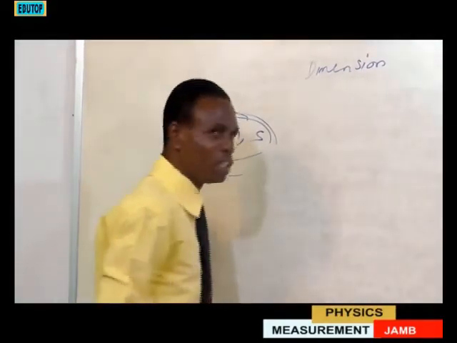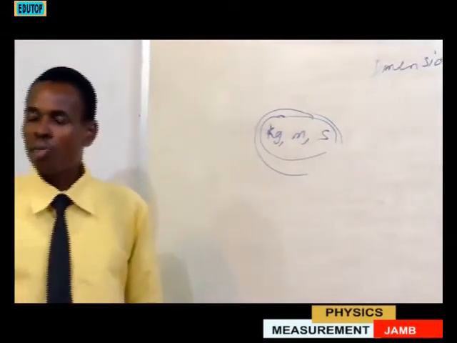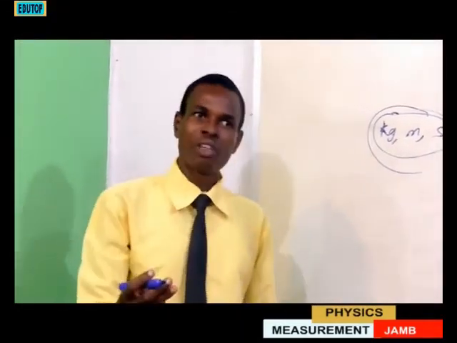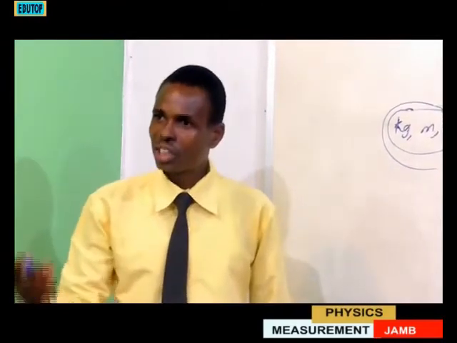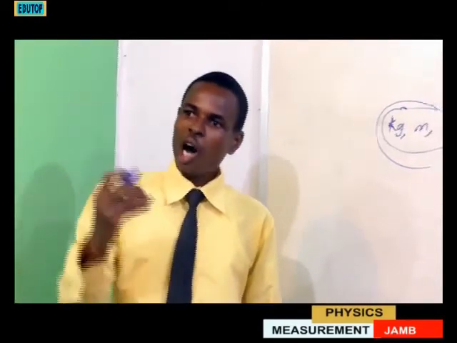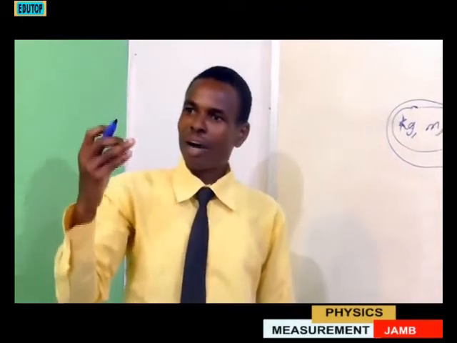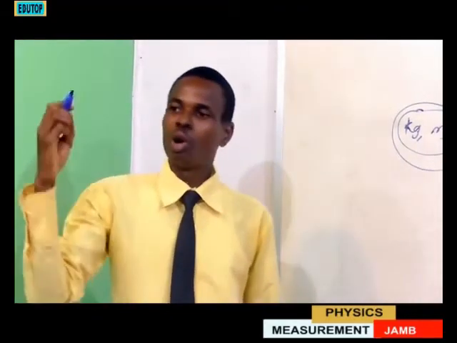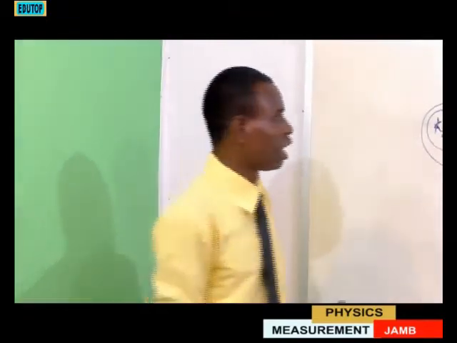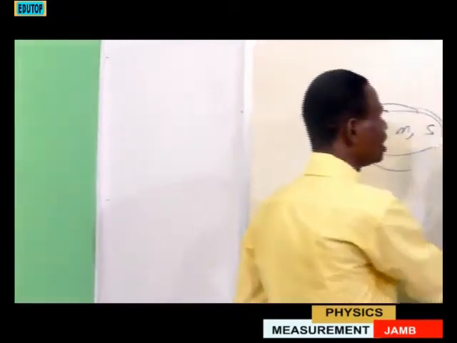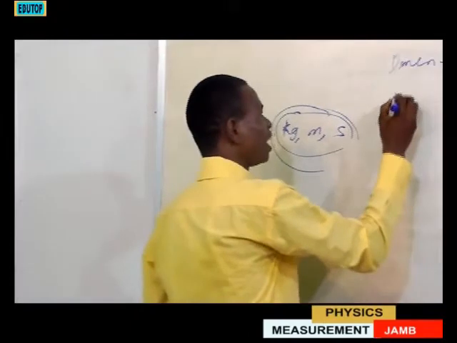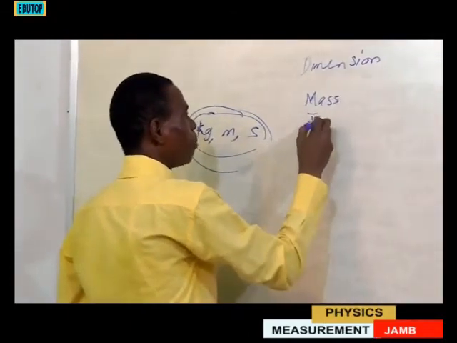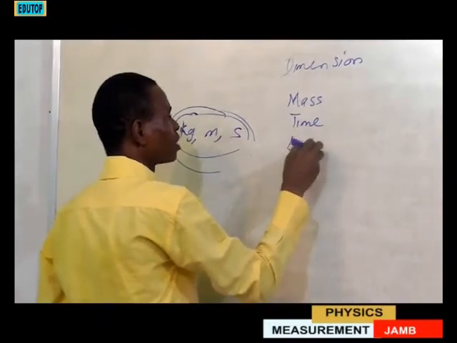Before we can write the dimension of any of our physical quantities, either fundamental quantities or derived quantities, we use all our fundamental quantities to write the dimension of other quantities. And we have 3 quantities that are very, very important: mass, time, and length.